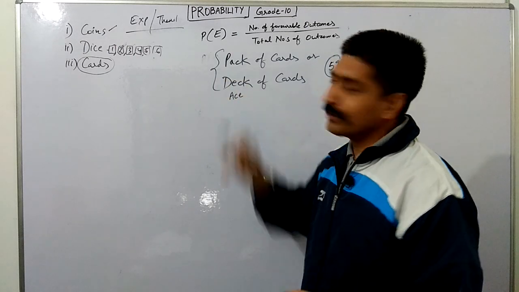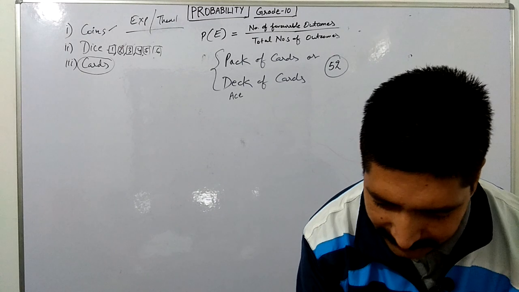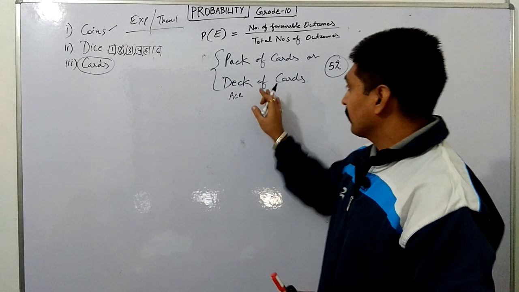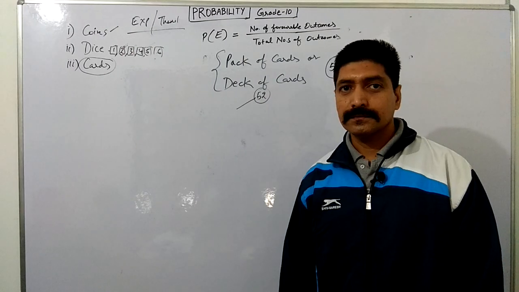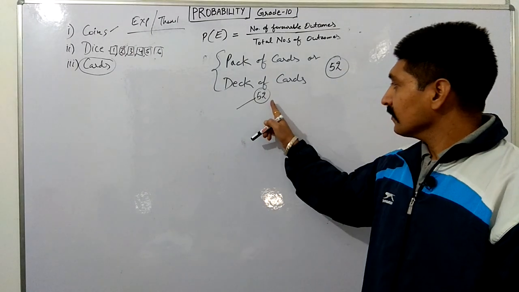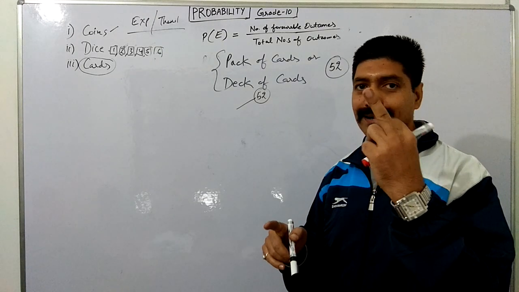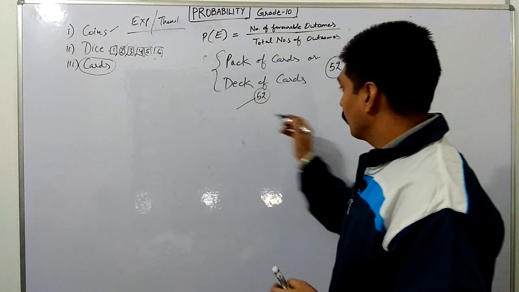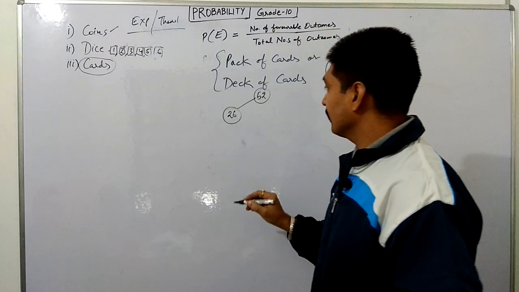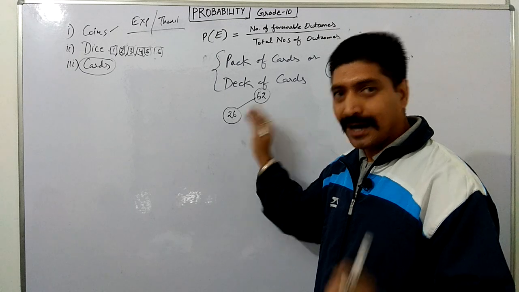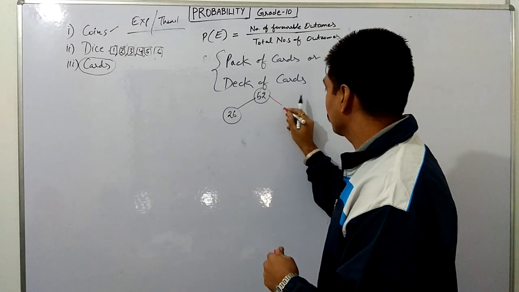How many aces do we have? I will show it to you, then I will make a diagram here. The total number of cards is 52, with 2 different colors, red and black. This is black color. How many cards? 26. Half the cards are black and half the cards are red.